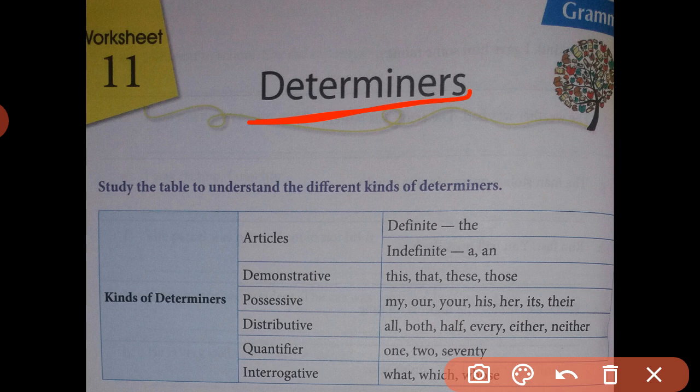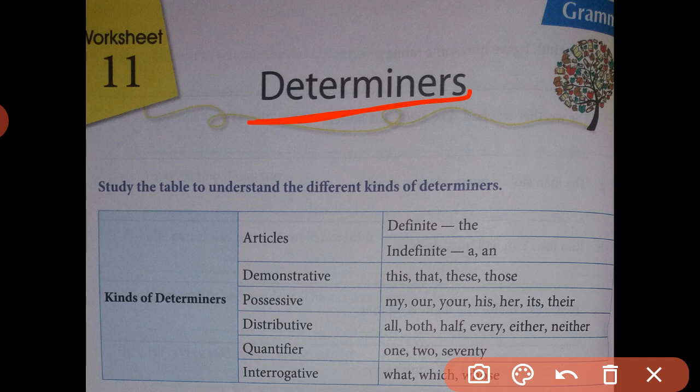Whenever we use general determiners in a noun phrase, they show no certain number or amount of people. If we use words like much, many, some, few, then these are known as general determiners because they stand for indefinite numbers. That's why they are known as indefinite determiners.